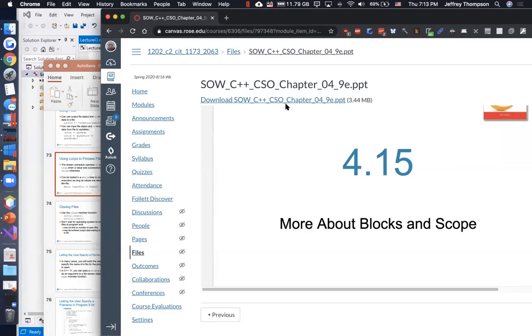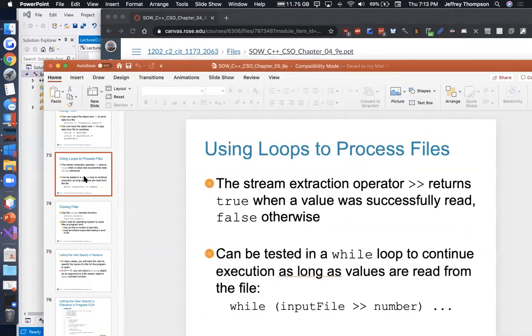I'm going to go ahead and spend a little bit of time talking about loops. Now, if you've taken a fundamentals of programming class, you already know what loops are. I hope that's the case. However, you may have gotten into here without taking fundamentals. Anyways, let's go take a look. That's chapter 5.